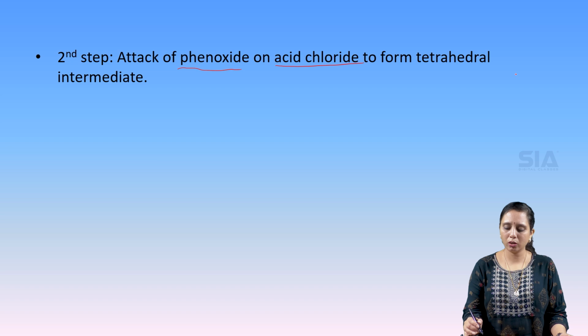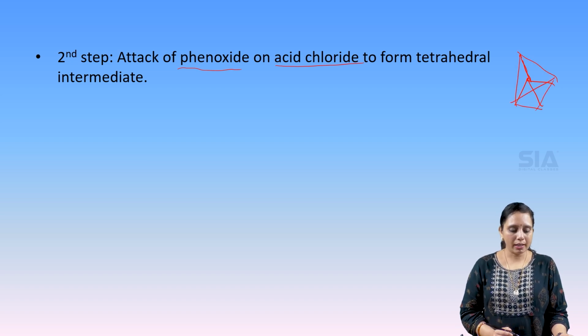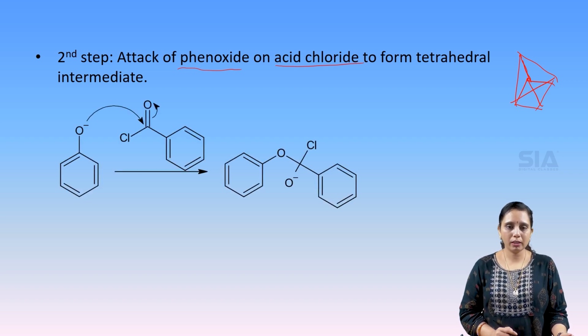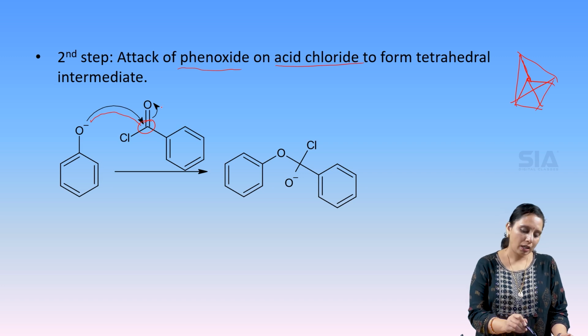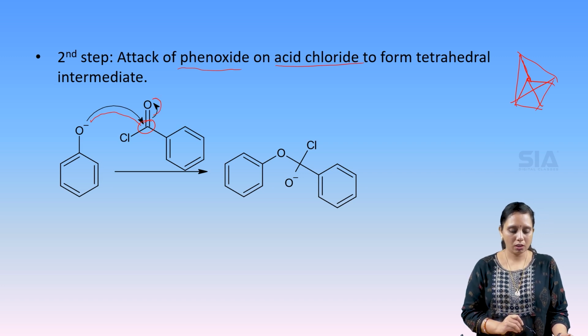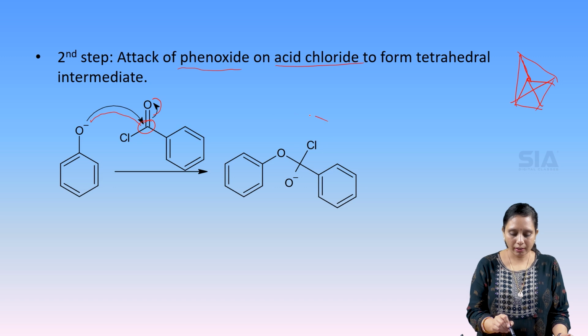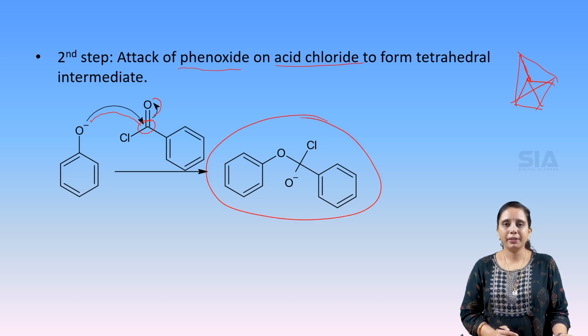Tetrahedral is, we all know, like the structure of methane. It looks like this. This is the tetrahedral structure. So this tetrahedral structure is formed here, which can be shown in the reaction like this. The phenoxide ion, the negative charge from here, is transferred onto the carbonyl carbon here, and the double bond is shifted onto the oxygen, and then we get a tetrahedral intermediate. This is the tetrahedral intermediate that is formed.